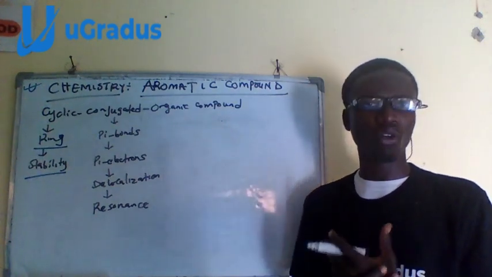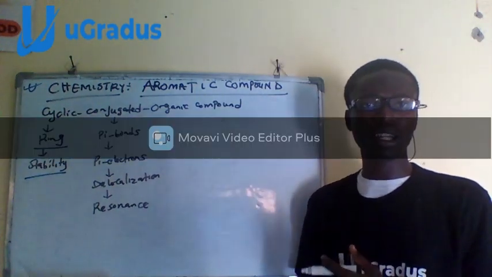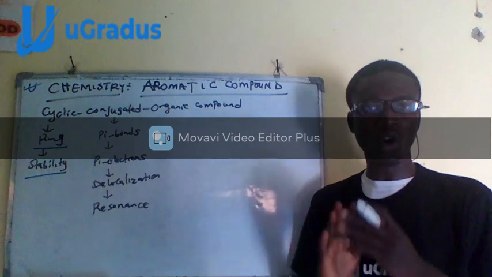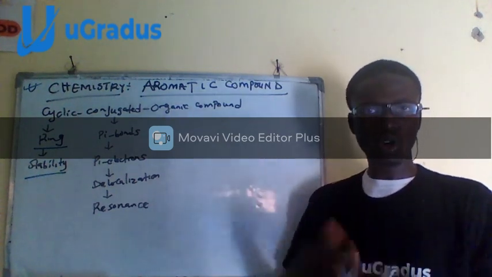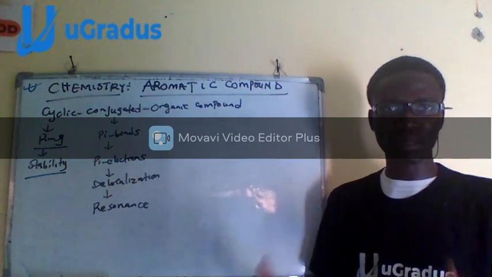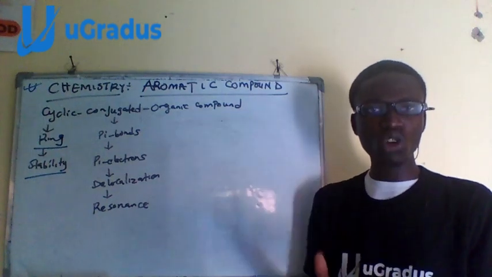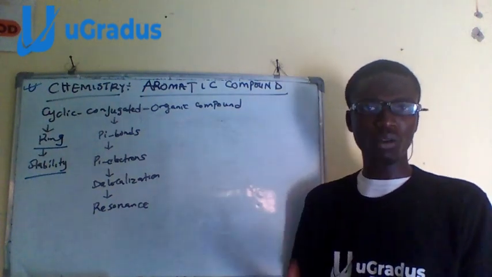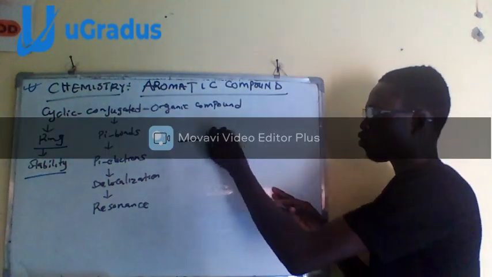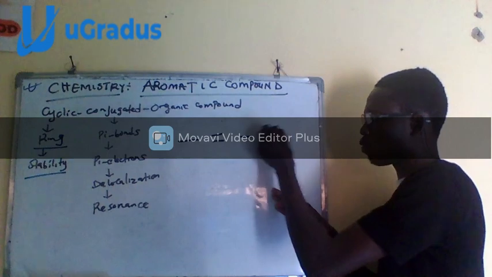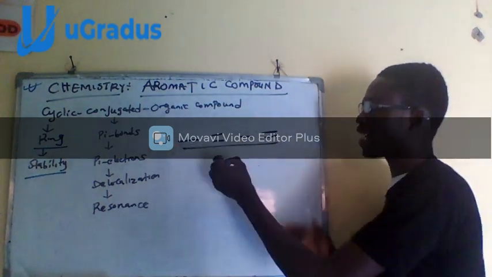Whenever you want to define an aromatic compound, these three keywords must be involved. An aromatic compound is a cyclic, conjugated organic compound. Cyclic, they are in a ring form. Conjugated is a phenomenon that explains the fact that in their arrangement, there is single bond and there is double bond. And what is the arrangement of this single and double bond? It is alternating. One single, one double. One single, one double. But they are not in a straight form like our alkane. They are in a cyclic form.